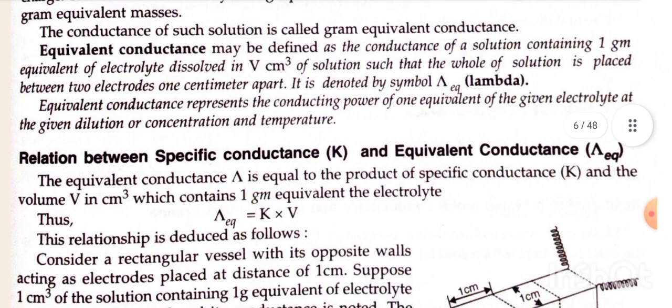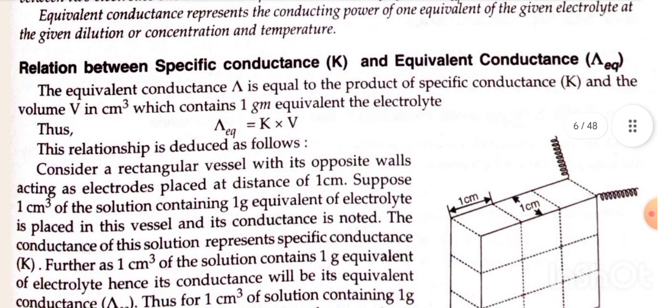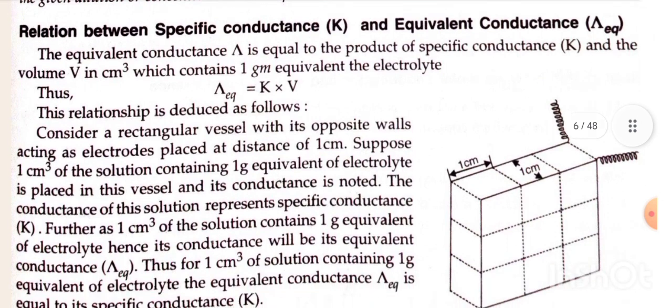Relation between specific conductance and equivalent conductance. The equivalent conductance lambda is equal to the product of specific conductance and the volume V in centimeter cube, which contains 1 gram equivalent of the electrolyte. Thus, lambda equivalent is equal to K into V. This relationship is deduced as follows.